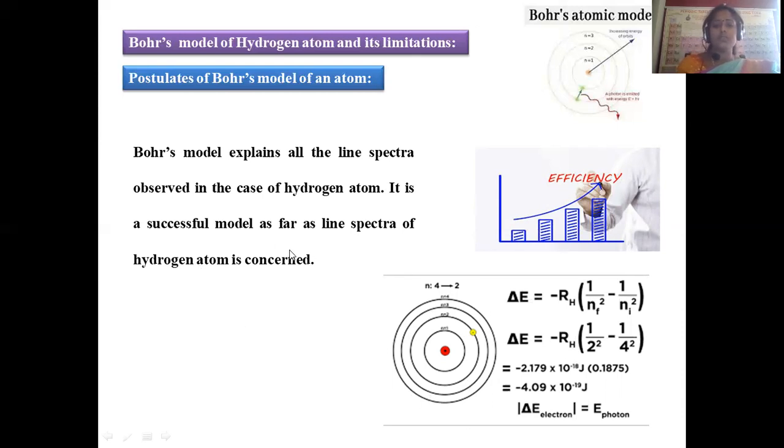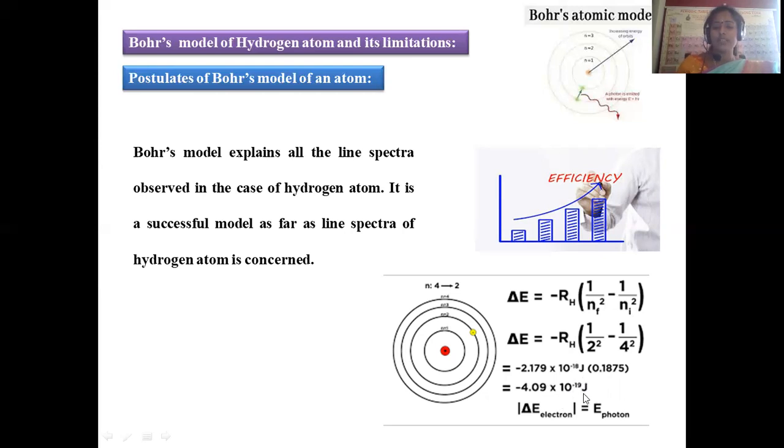In accordance with Bohr's atomic model, delta E is given by minus R_H times (1/n_f² minus 1/n_i²). This is the energy pertaining to the electron present in the different fixed orbits, because we already know that all the energy levels are quantized. So the energy difference between one level and another is given by this expression. R_H denotes the Rydberg constant, whose value is minus 2.179 × 10^-18 joules.